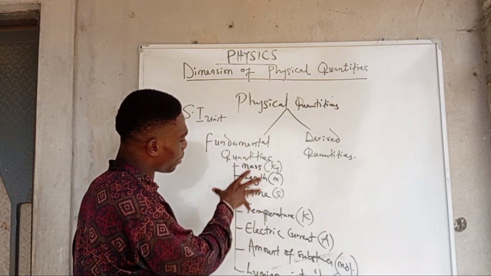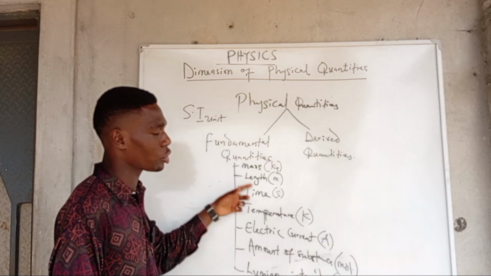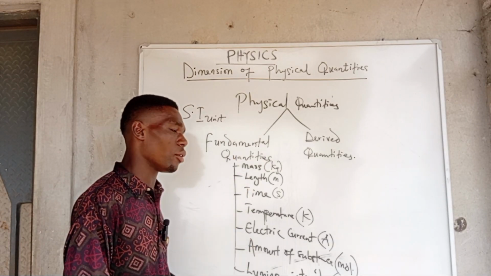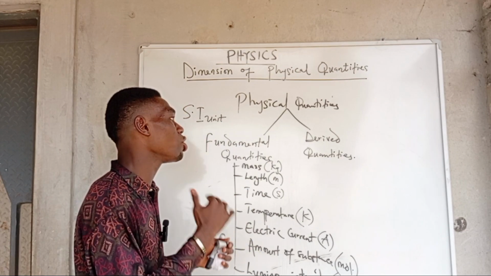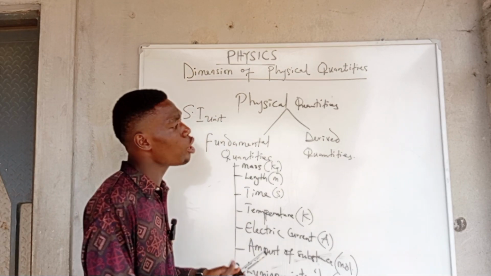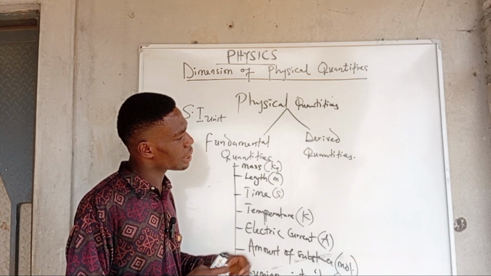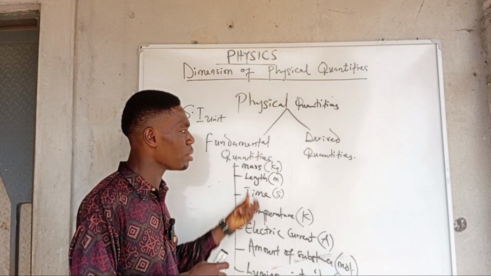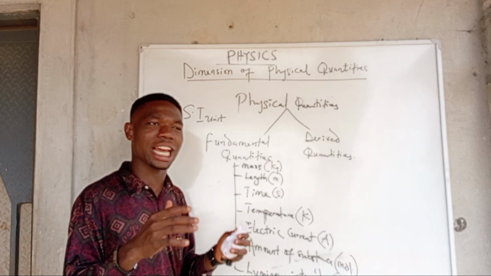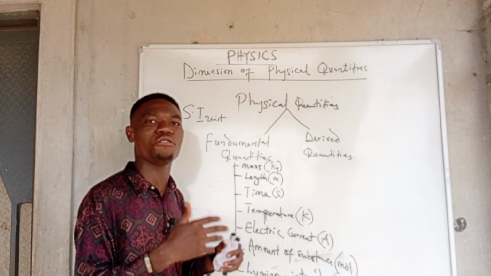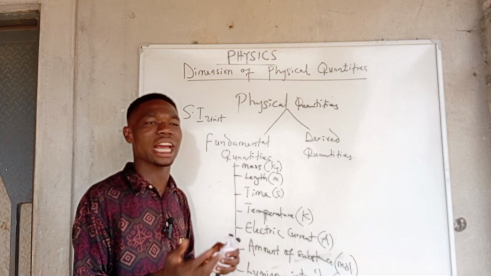These are the 7 basic fundamental quantities in physics that all students need to be aware of. Now moving to the other type of physical quantities, the derived quantities. From the word you can get the meaning of what it means. Derived. It's just like in Nigeria we derive palm oil from palm fruit. If there is no palm fruit, there is no palm oil.